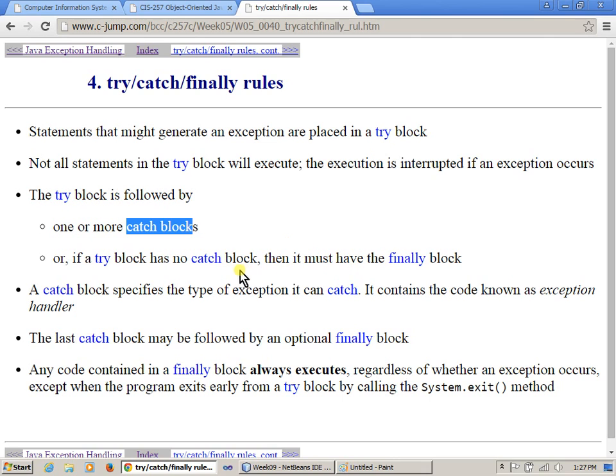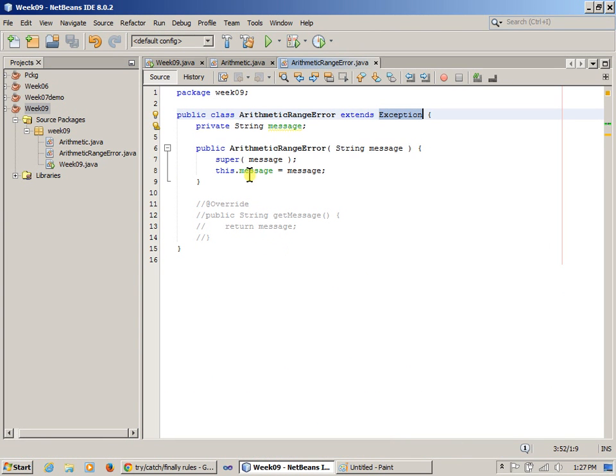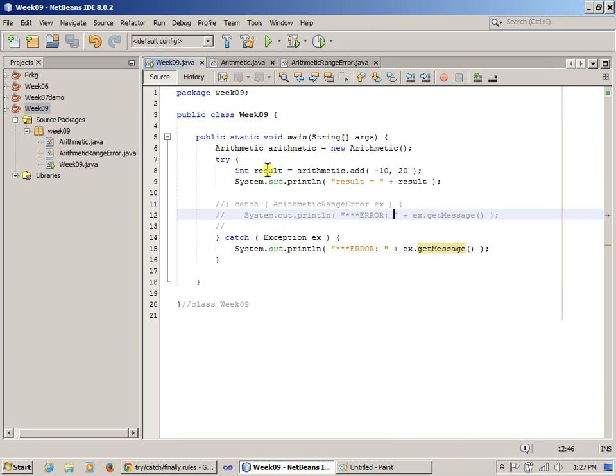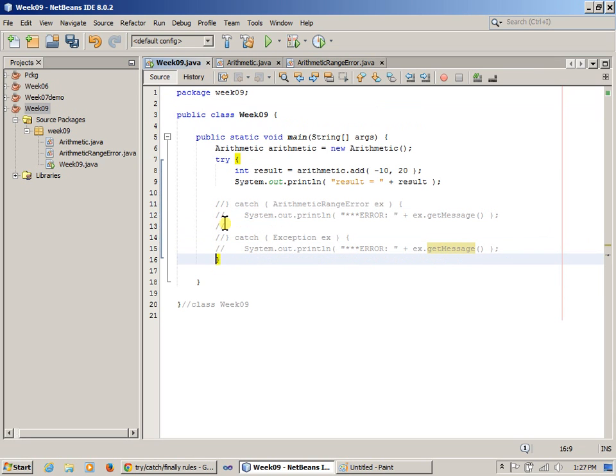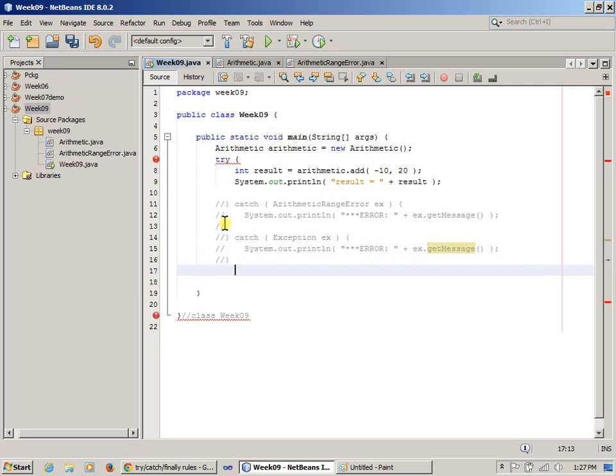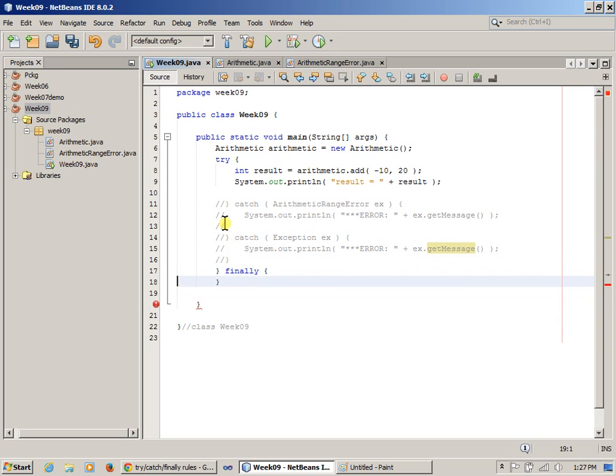It's kind of interesting that the catch block here may be optional, and instead a finally block could be used. Let's give this a try, right? So in our code demonstration, we could comment out our attempts to catch the error, and instead say finally.